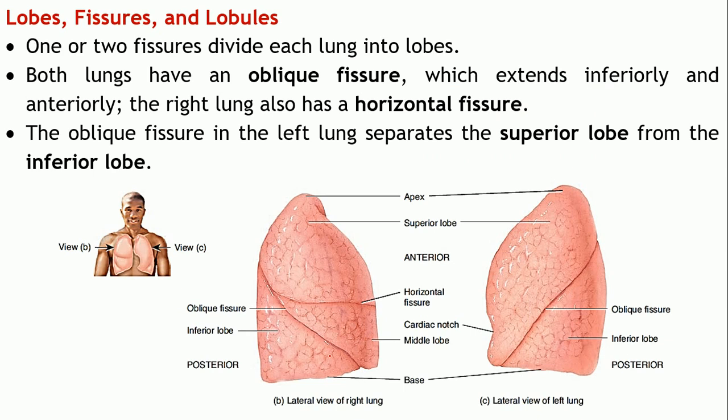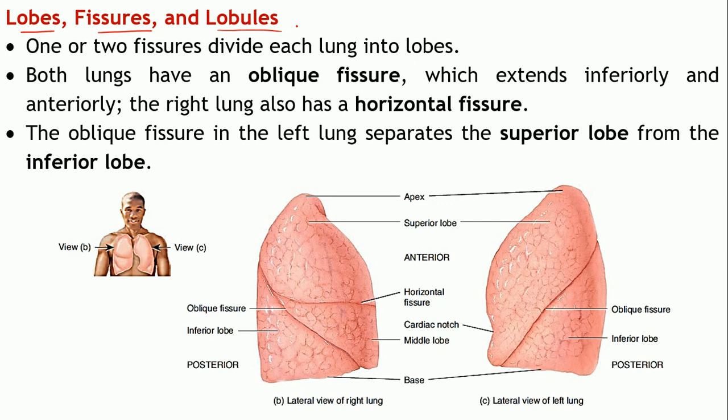Now, coming to the lobes, fissures and the lobules of the lungs. We will go into much more detail now about the lungs. As we have also discussed about the lobes when we discussed the bronchial tree, remember the lobar bronchi.